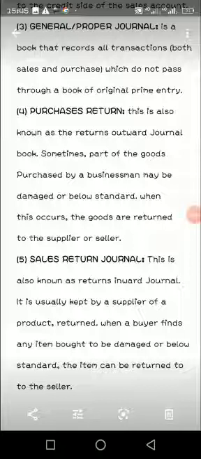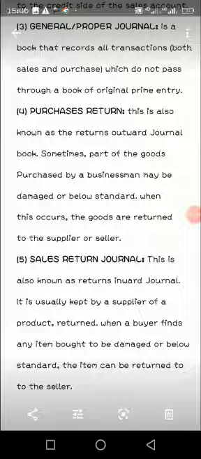The fourth one is purchases return. This purchases return is held by manufacturers. They use it to record every purchase that a wholesaler buys from them and returns due to a default or substandard in that product. So they will use it to record it and return back the money, or give the person another, better good.